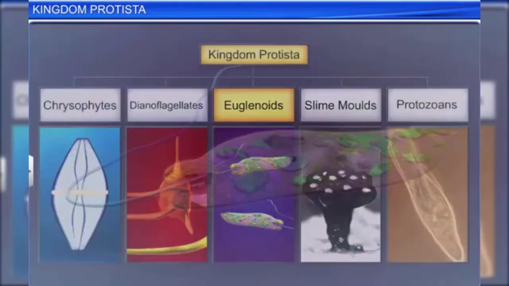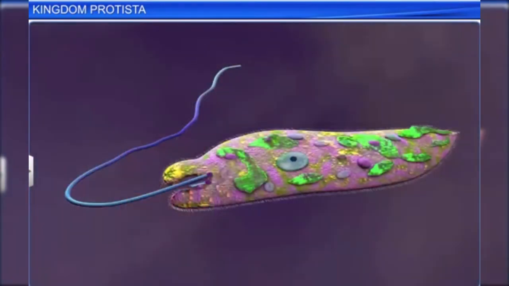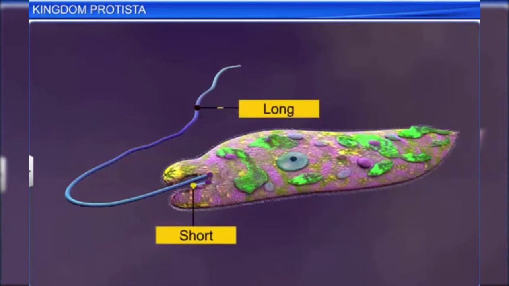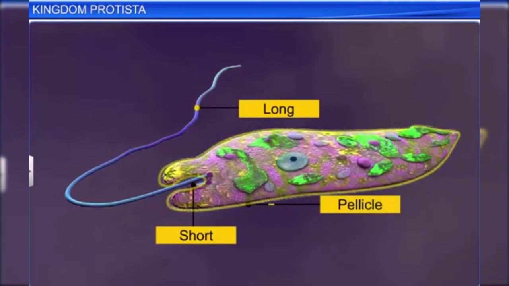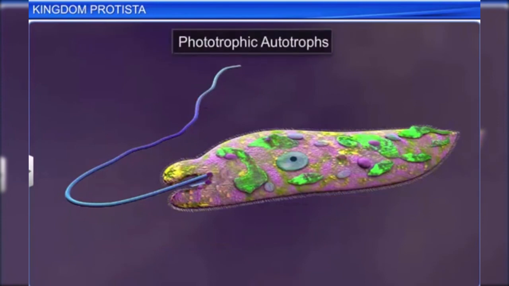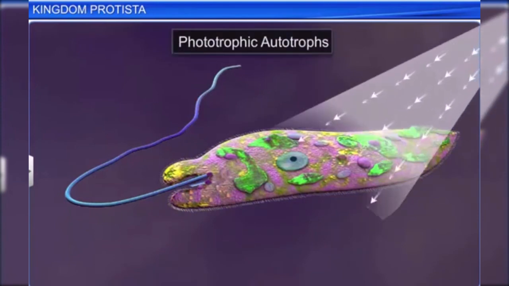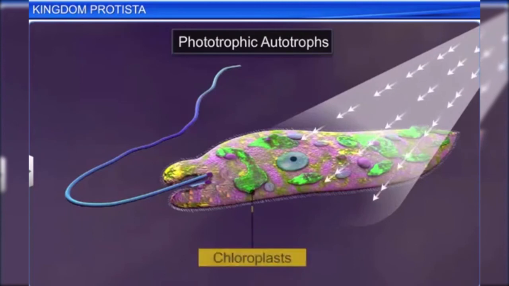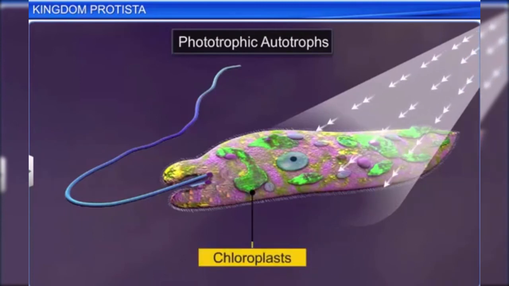Euglenoids too, like dinoflagellates, have two flagella, one short and the other a long one. Instead of a cell wall, euglenoids have a protein-rich layer called pellicle that makes their bodies flexible. Euglenoids are phototrophic autotrophs in the presence of sunlight, since they also have chloroplasts, like plants.